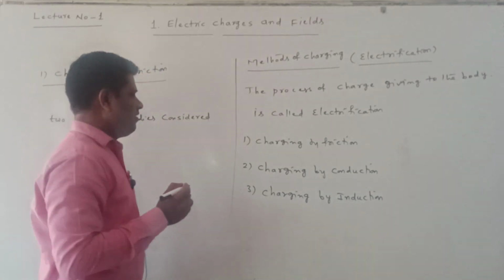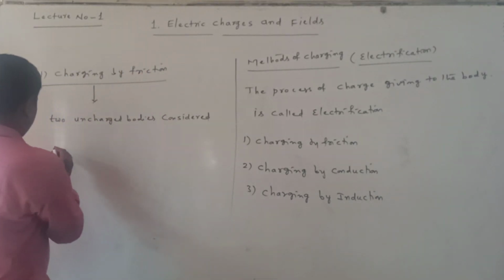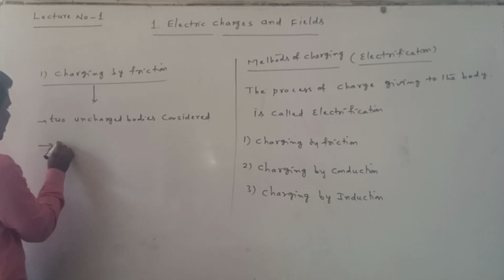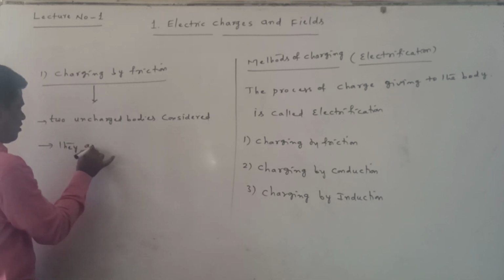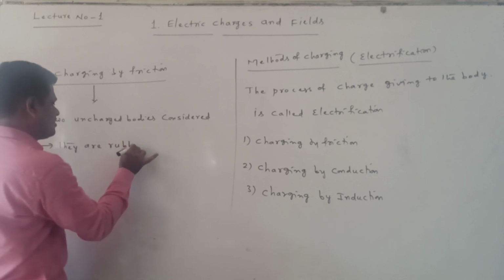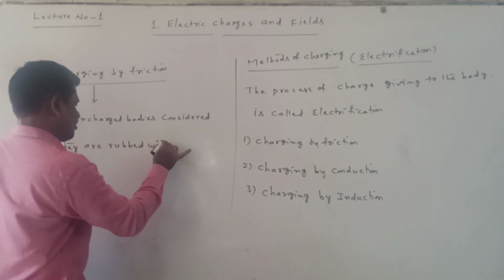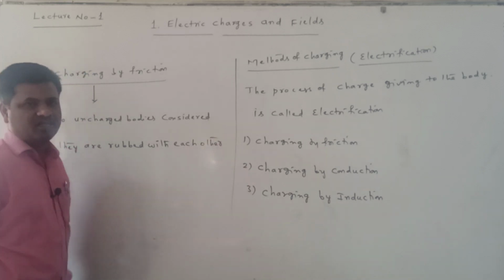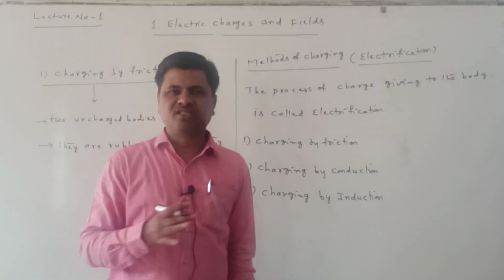In this method two bodies are rubbed with each other. Initially both are uncharged bodies.